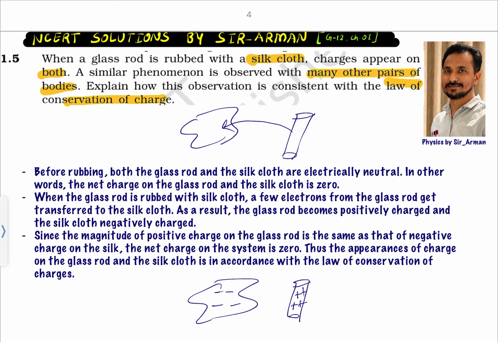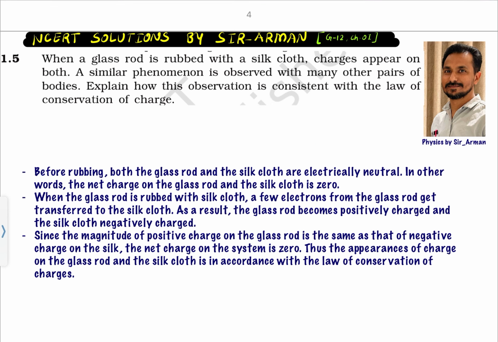Now, what is the law of conservation of charge? Charge can neither be created nor be destroyed, right? So, here we have to explain that although the charges are transferring from one body to another body, there is no destruction of charge, the charge is conserved, okay. So, that we have to justify.